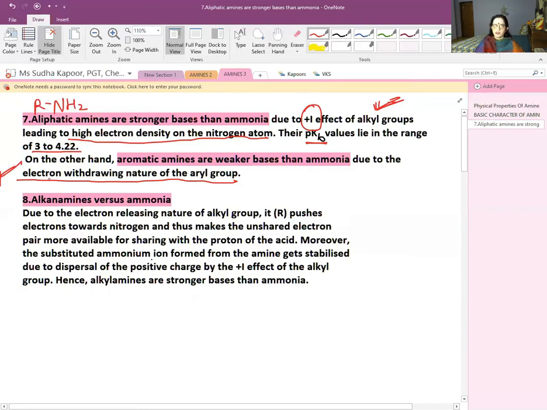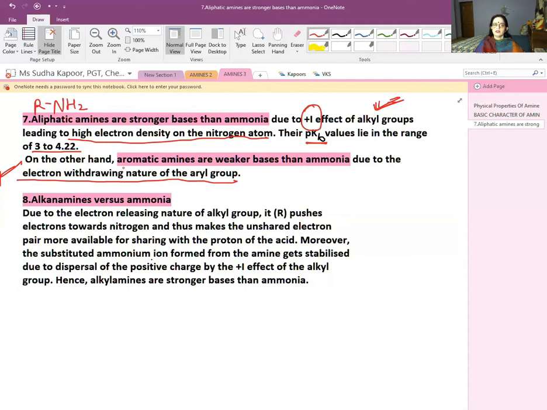So the aliphatic amines are going to be stronger than ammonia, while ammonia itself is going to be stronger than aromatic amines. Now this should be very clear. The reason should be well understood, that why RNH2 is a stronger base than ammonia, while a benzene ring with NH2 is going to be a weaker base than ammonia.